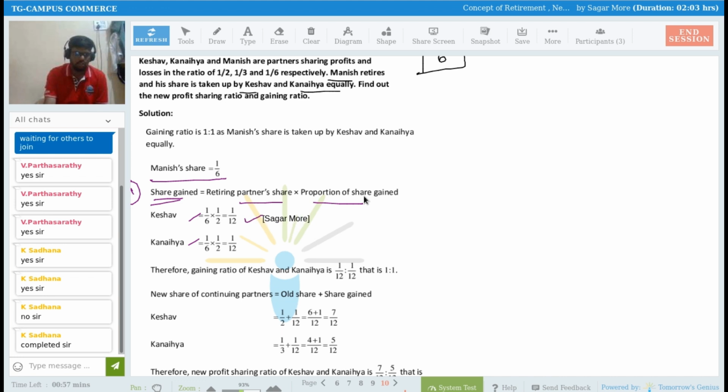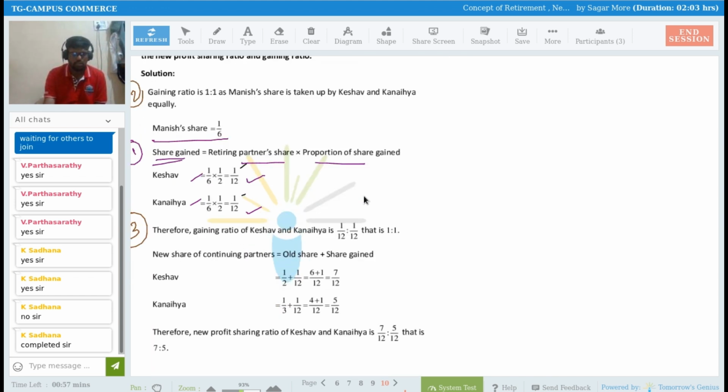After simplification you get 1/12 and 1/12. Share gain is 1/12, 1/12, and the gaining ratio is 1:1. So step number 2 answer is gaining ratio 1:1.